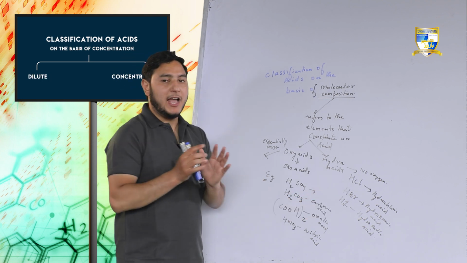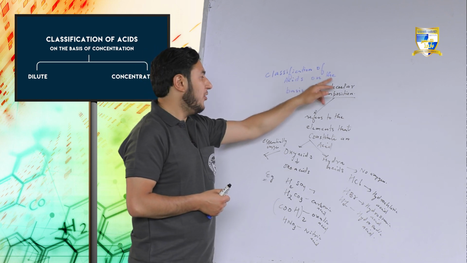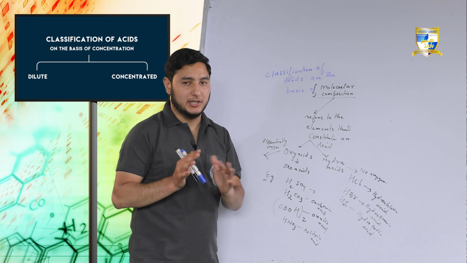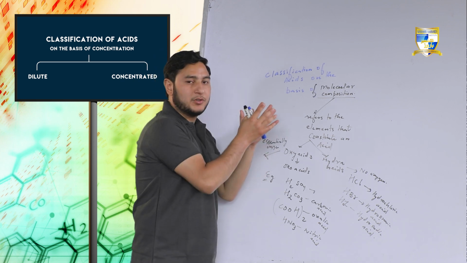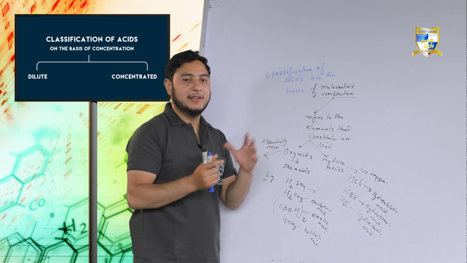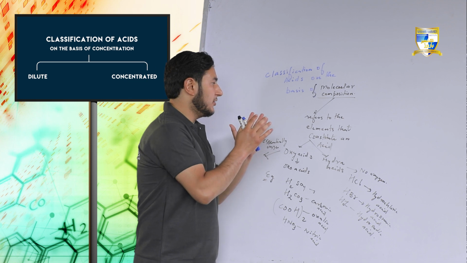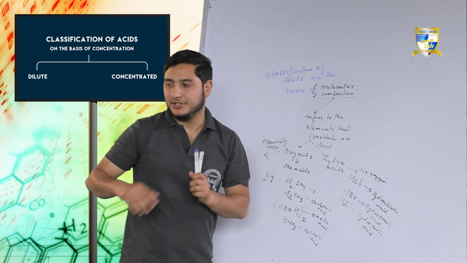Moving further, now we will study the classification of acids on the basis of concentration. So we studied the source, the strength, and the molecular composition. The next is classification of acids on the basis of concentration.